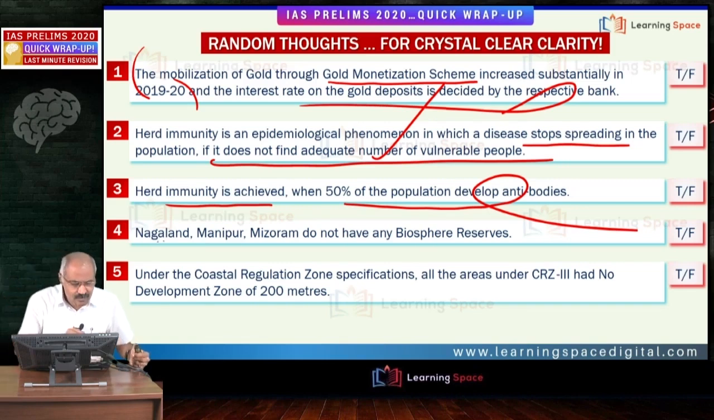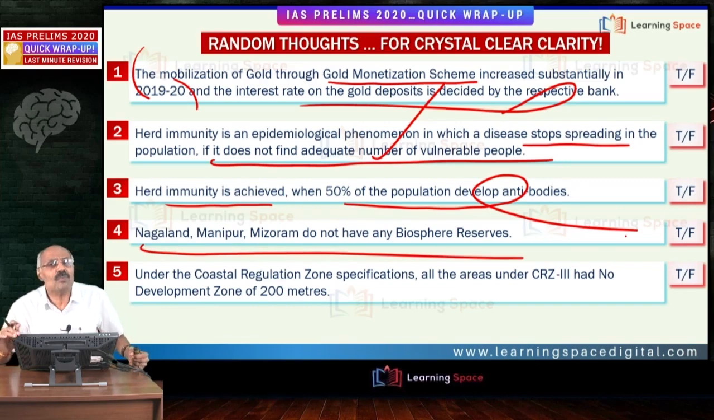Look at the next one. Nagaland, Manipur, Mizoram. They do not have biosphere reserves. When one looks at biosphere reserves, Jammu and Kashmir, Ladakh, they do not have biosphere reserves. At the same time, if you look at the northeastern part of the country, 4 states do not have biosphere reserves. How to remember? 3 states border Myanmar. You can remember that way. There's Nagaland as well as Manipur, Mizoram.